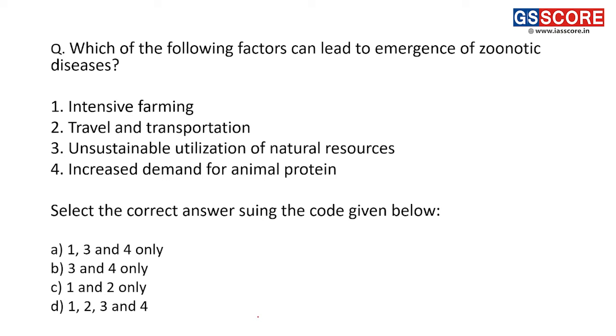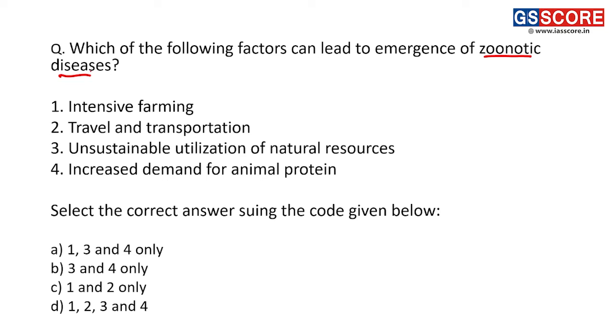Let us start with the questions. First question: which of the following factors can lead to emergence of zoonotic diseases? Zoonotic diseases are the diseases that are passed to human beings from animal sources. It may be passed directly from animal to human beings, or through intermediary species. That means the source of zoonotic diseases is animal. So which of these factors have led to emergence of zoonotic diseases?